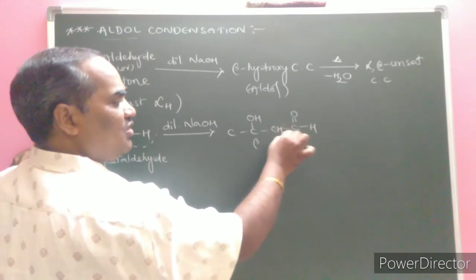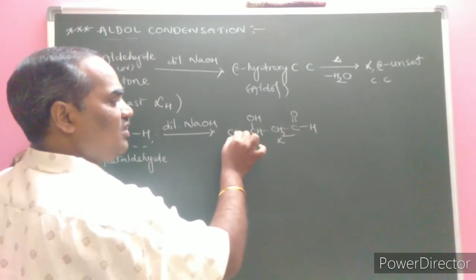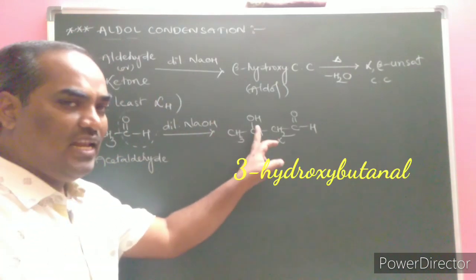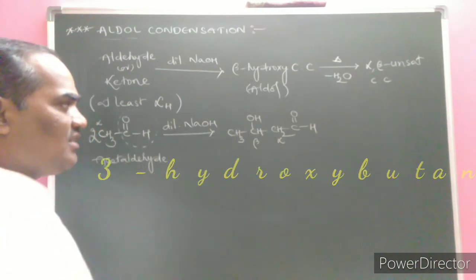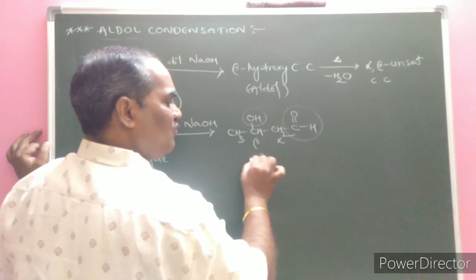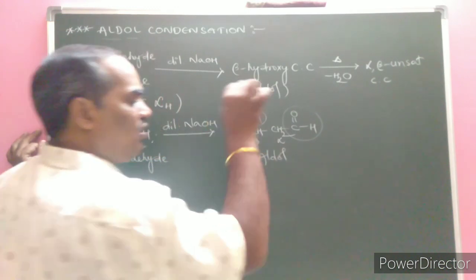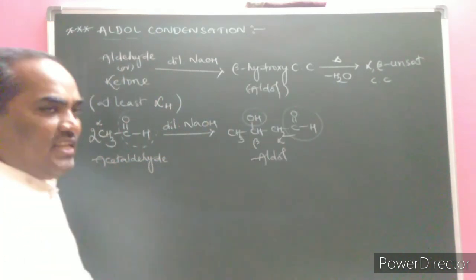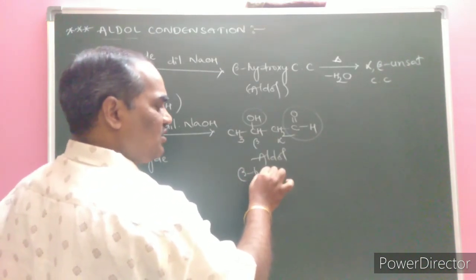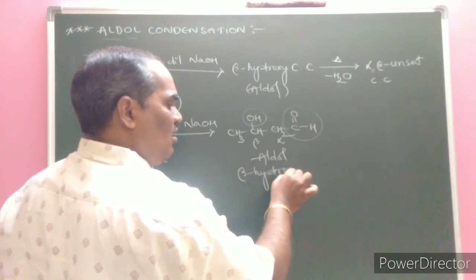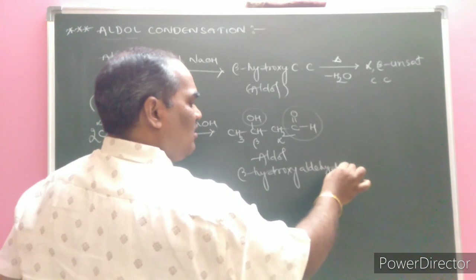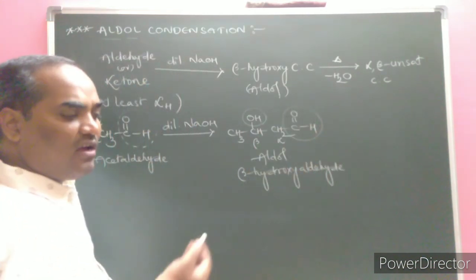Number of hydrogen atoms required for this one is 2, and here is 1 and here is 3. The IUPAC name of this was asked previously. Here an aldehyde is present, and here an alcohol is present. Hence what we call this one is an aldol. Let us first take the common name. Here on the beta position a hydroxy group is present, hence what is formed is a beta hydroxy aldehyde. The beta hydroxy aldehyde is the common name.